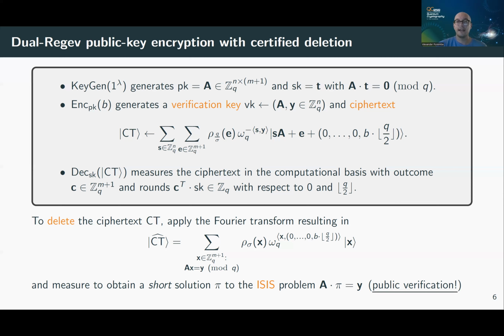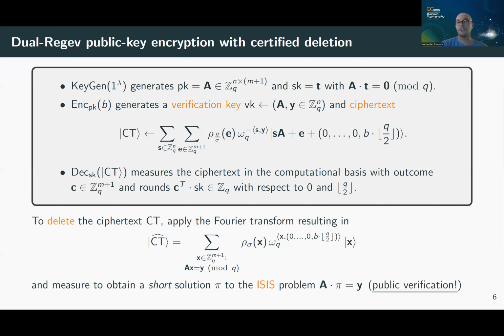Okay, and what's nice is that this is publicly verifiable, right? Because I can hand out A and Y, and now anyone can check whether you deleted the state by just checking if they gave you a short solution to this equation. And we know that because the ISIS problem is hard, and it's related to worst-case lattice problems, it will be computationally difficult for you to find such a certificate without measuring the state. Okay, and that's kind of the whole idea.